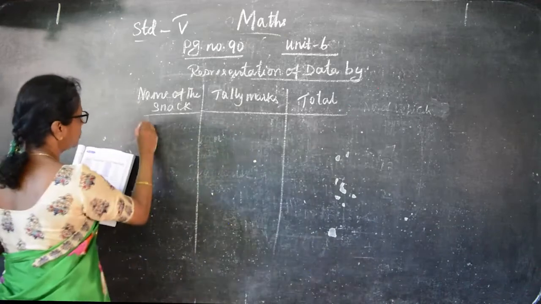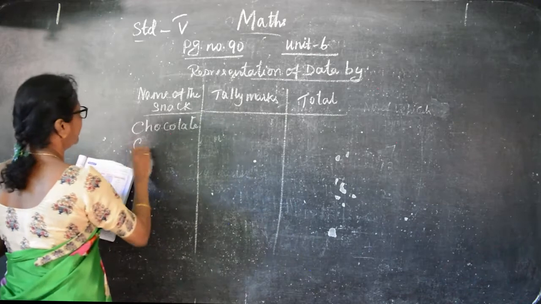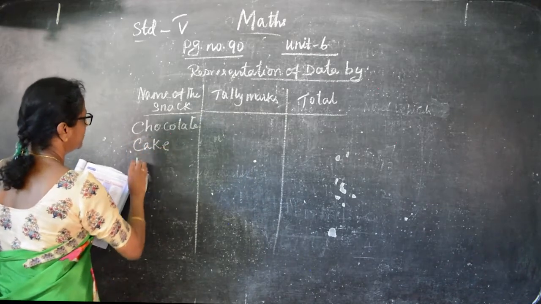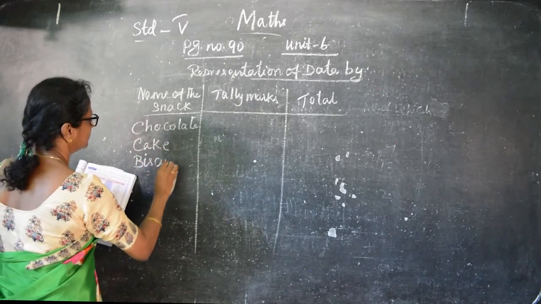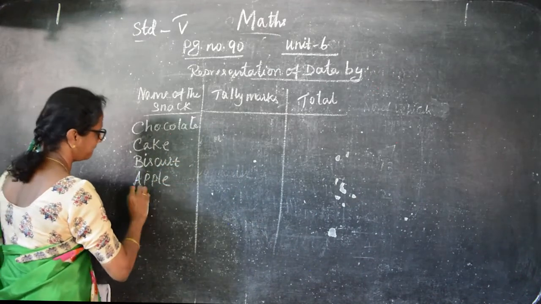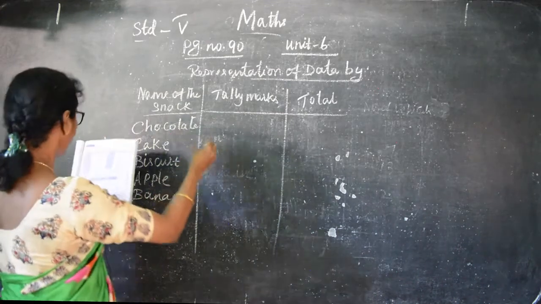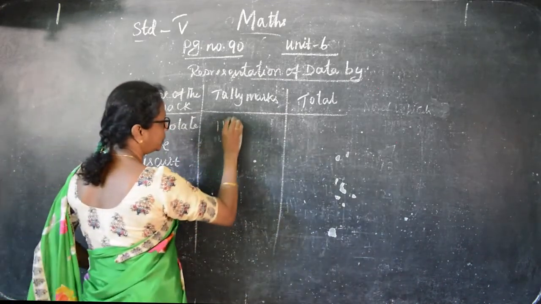Here in this, they are having the chocolate, cake, biscuit, apple, and banana. Okay. So chocolate, how many children? 9 children. So 1, 2, 3, 4, 5.